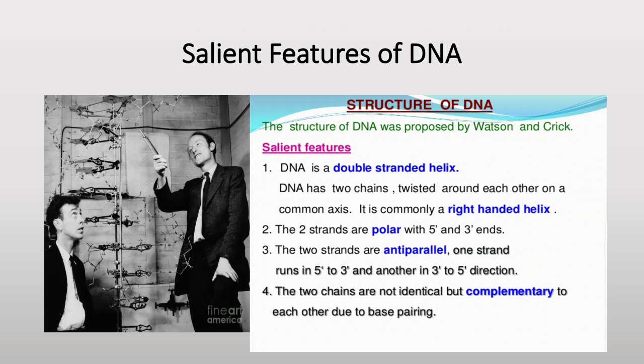DNA is a double-stranded helix and has two chains twisted around each other on a common axis, known as a right-handed helix. The two strands are polar, with 5' and 3' ends. The two strands are anti-parallel. One strand runs in the 3' to 5' direction and the other in the 5' to 3' direction. The two chains are not identical but complementary to each other due to base pairing.